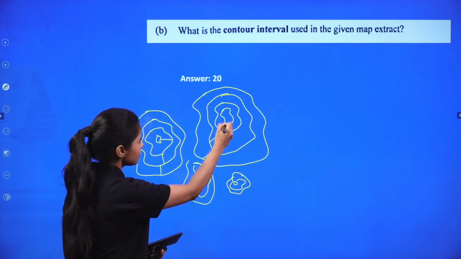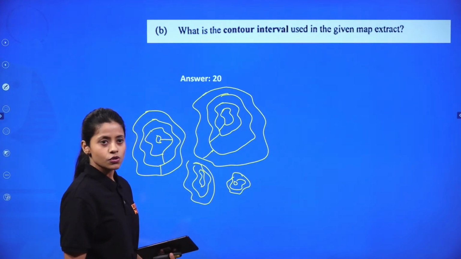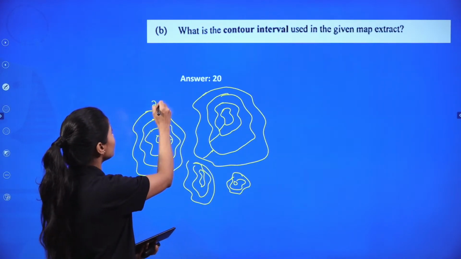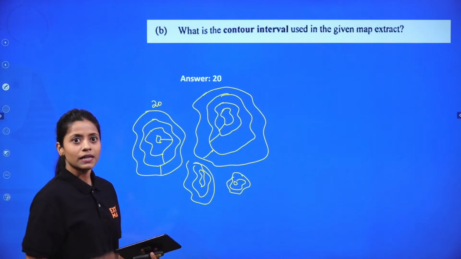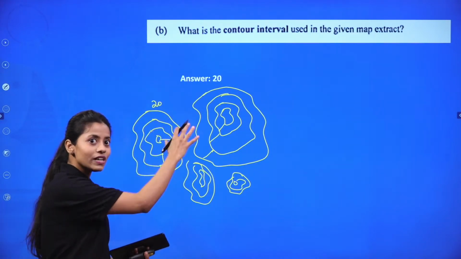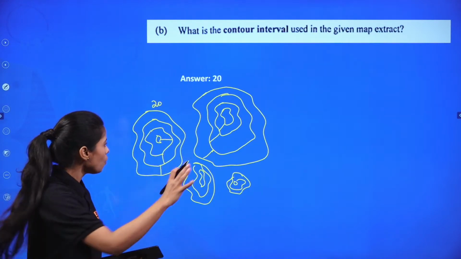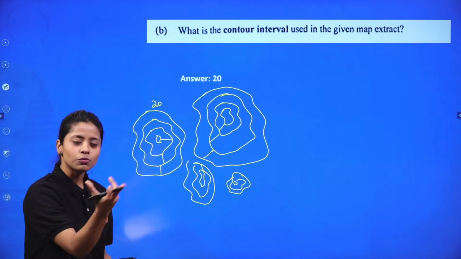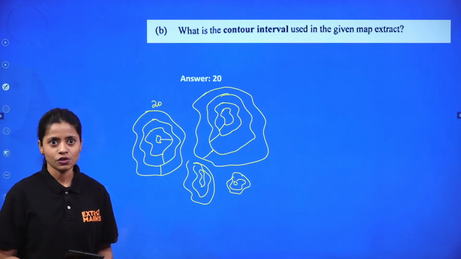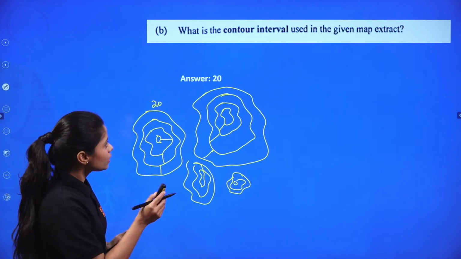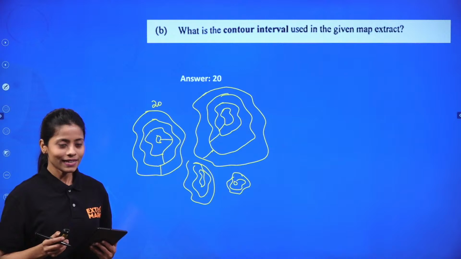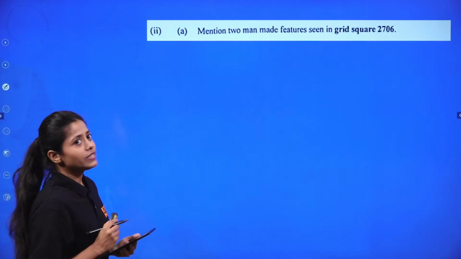There were multiples of 20 given here. Multiples of 20. This is given in the map. And this was very, very easy. If you know what contouring lines are, it was very easy for you to identify. So the contour interval was 20, right? Moving on to the next question.